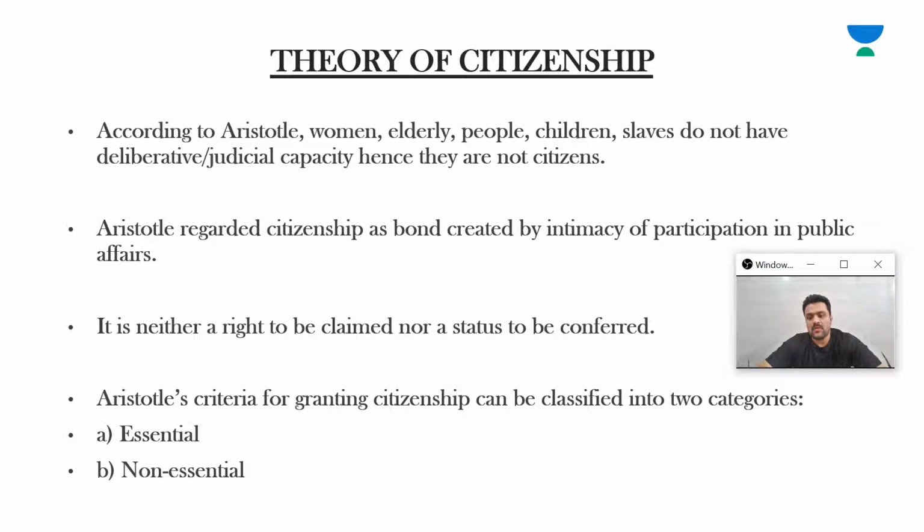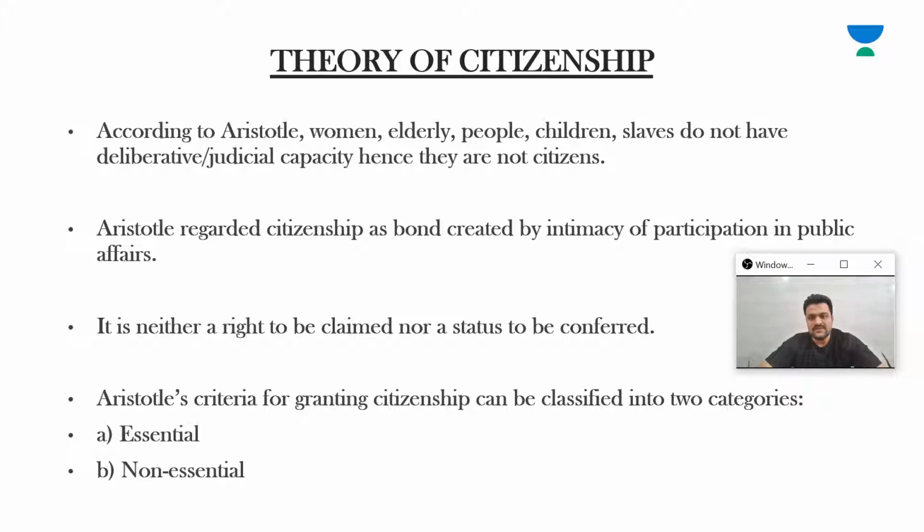Aristotle does not consider everyone who is living in the polis to be citizens. Those who live in the polis, that is the city state, not every one of them is going to be a citizen. When he talks about participating in the affairs of the polis, he is being very exclusivist here, taking citizens as the only beings who are actually permitted in his scheme to participate in the city affairs.